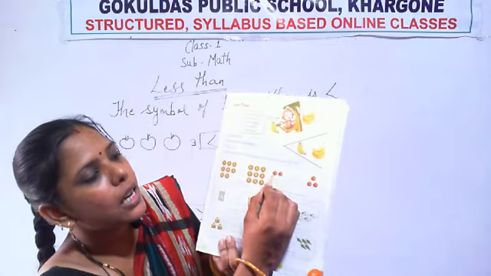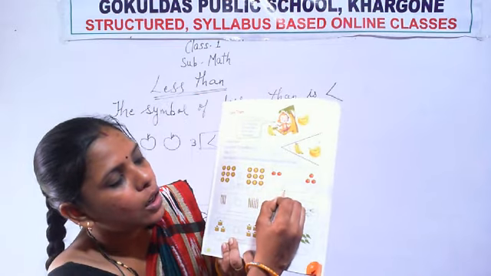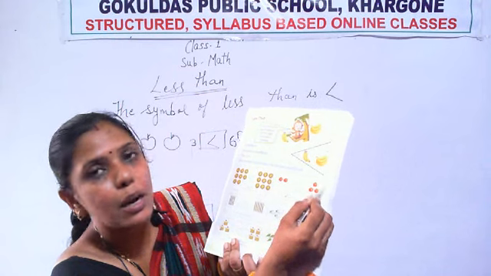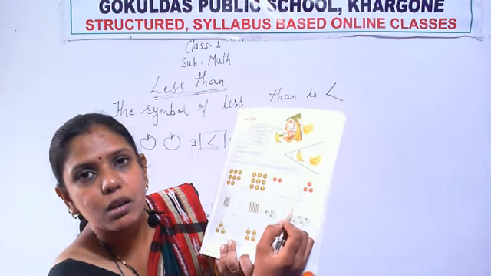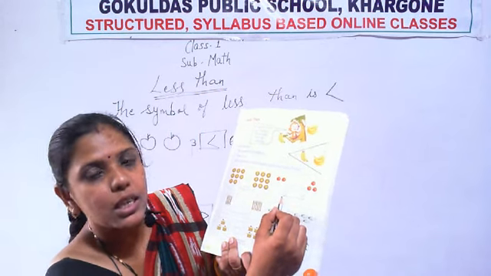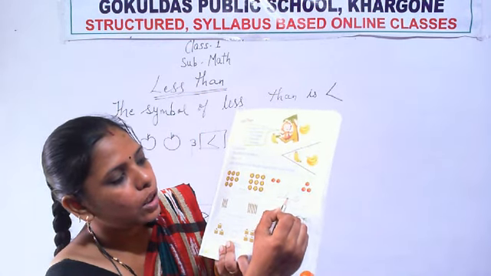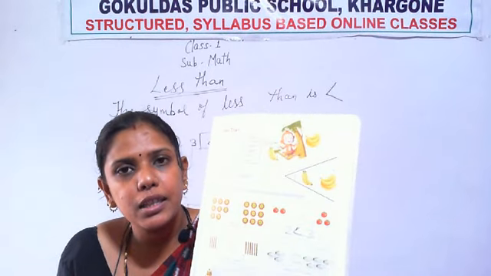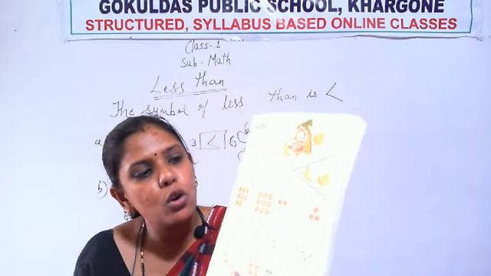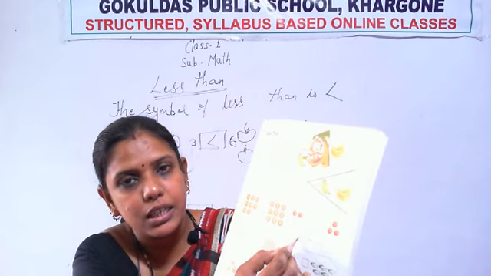So how many apples are here? 2. So write here 2. Okay, and how many apples are this side? 1, 2, 3. 3. So which number is less? 2 is less. So okay, the mouth of the crocodile is open towards the greater number, that is 3, and it is closed towards the less number, that is 2.